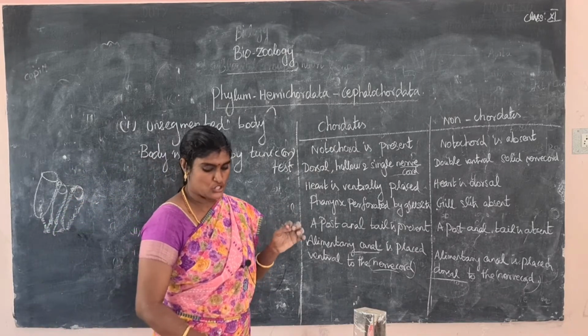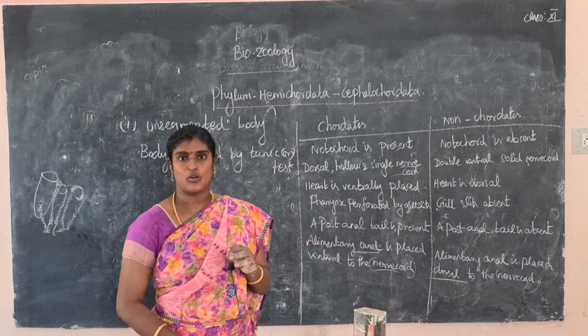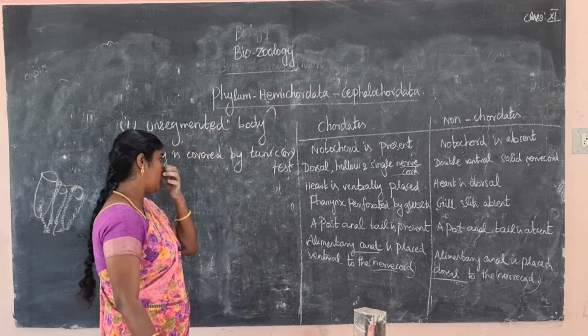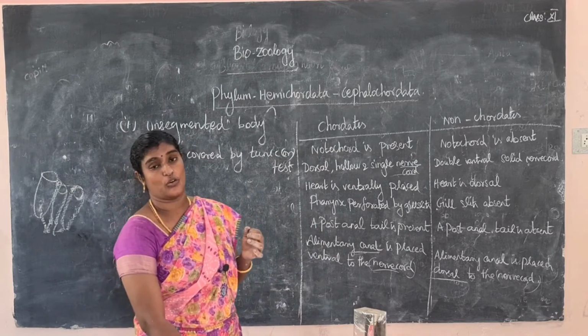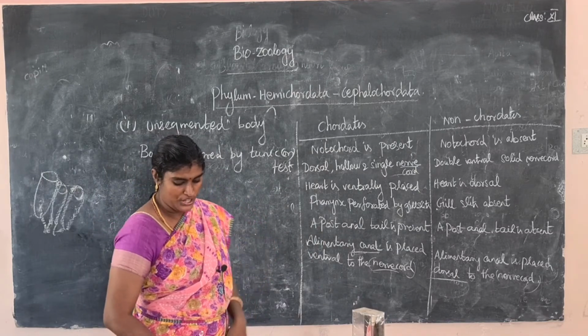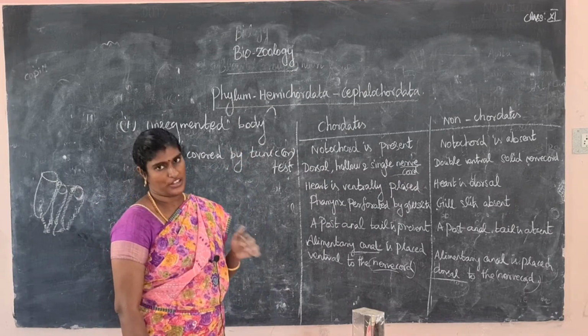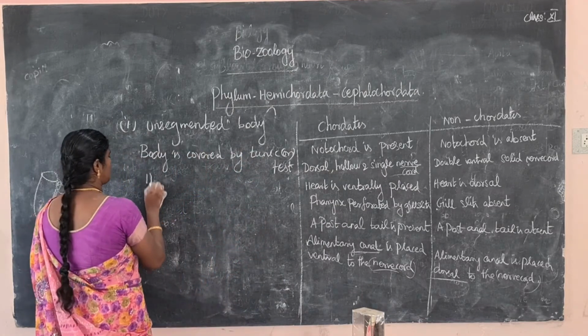Next, as already told, notochord is present only in the tail region. Next, respiration takes place through the gills. Next, most of the Urochordata are hermaphrodite animals. Mostly hermaphrodites.